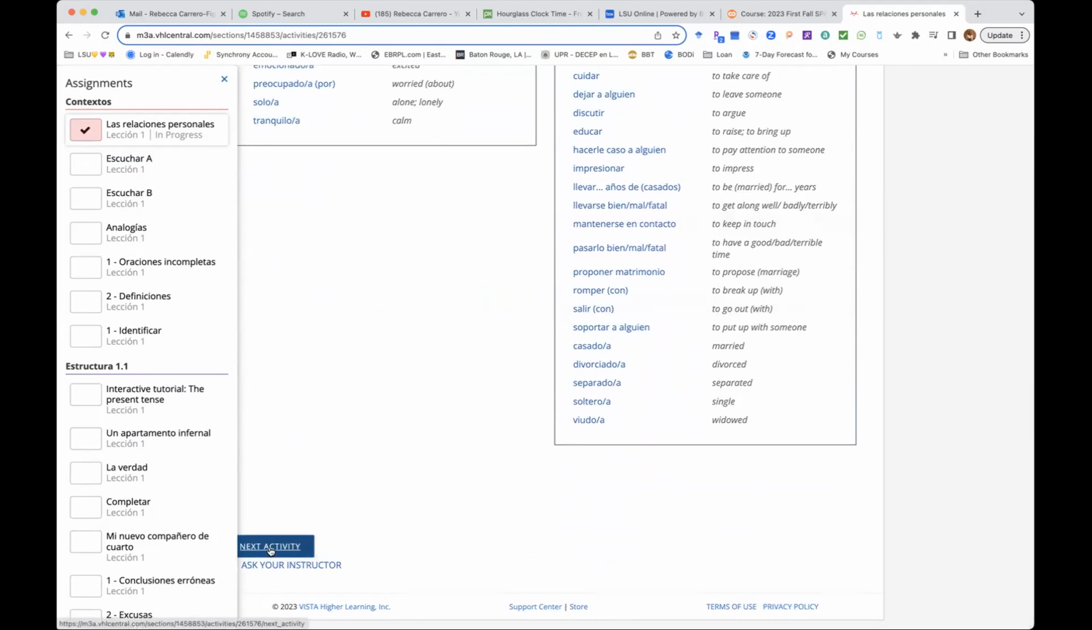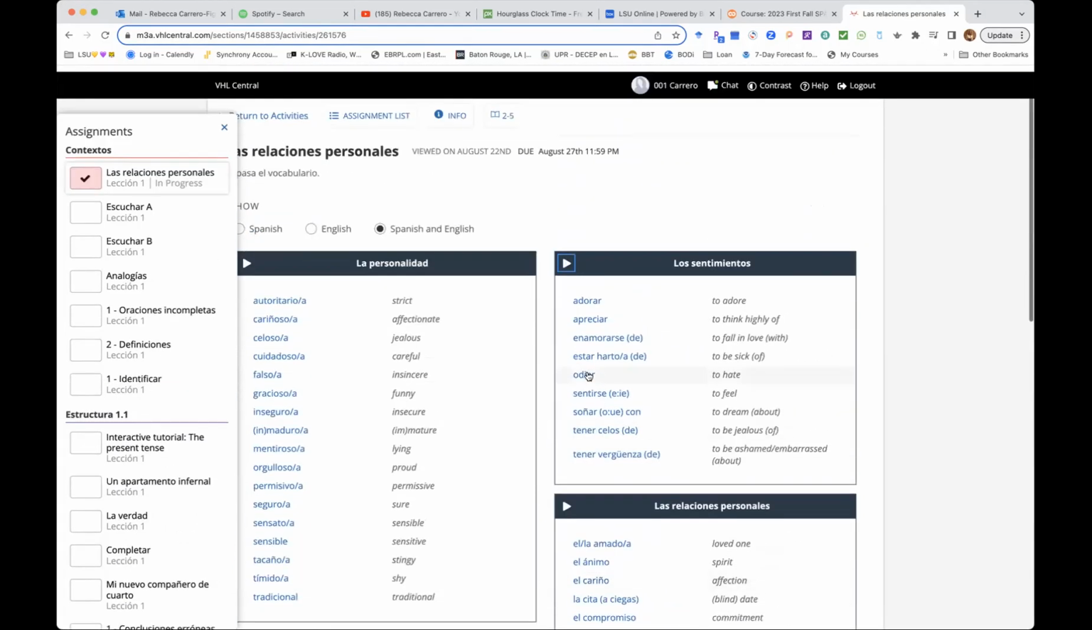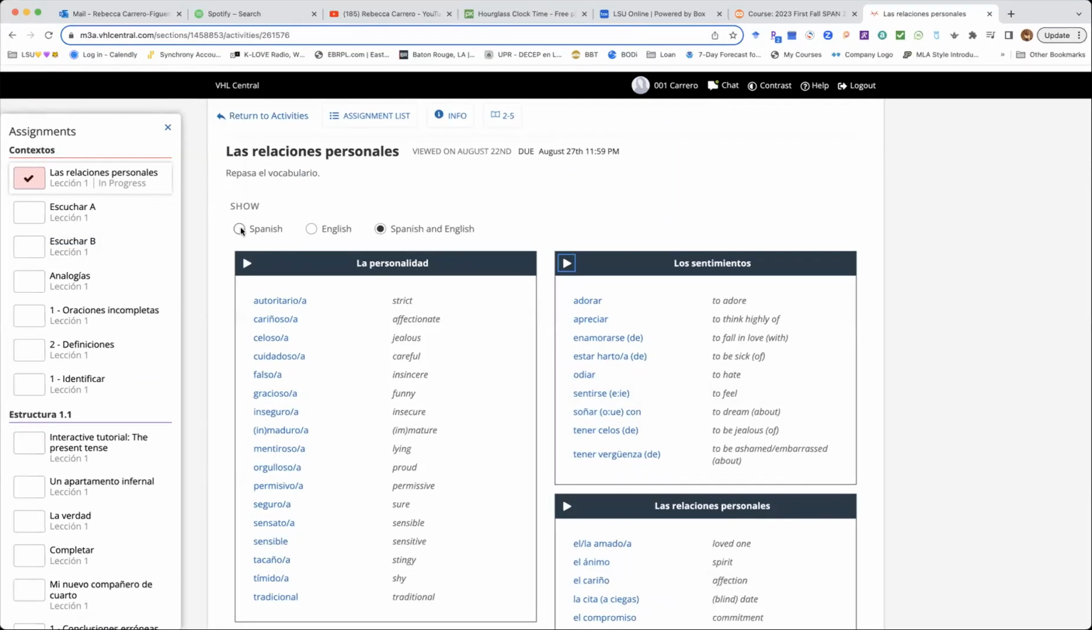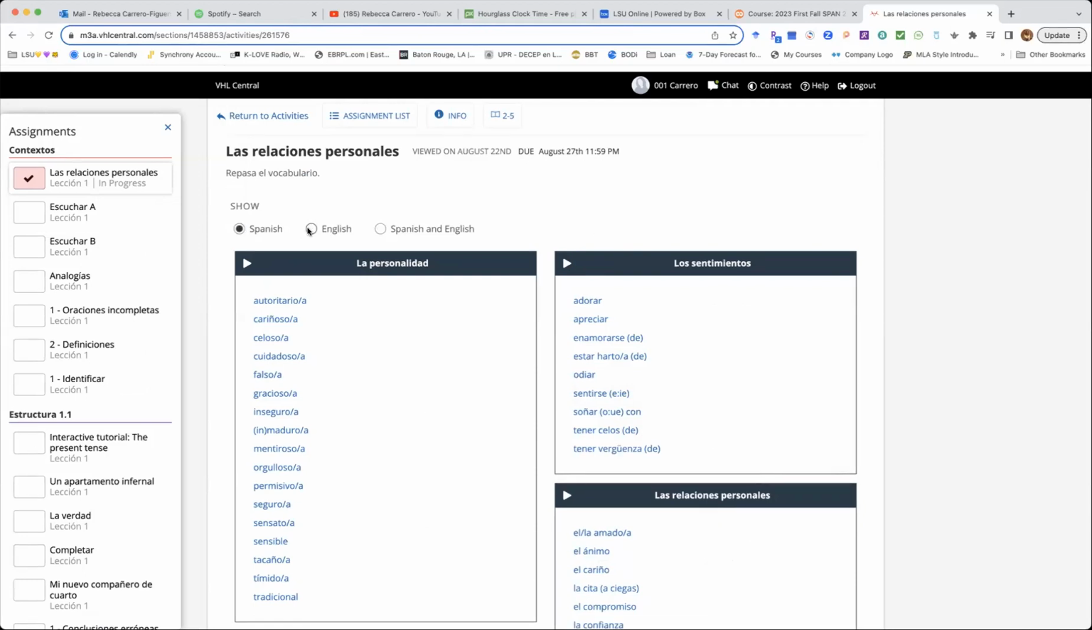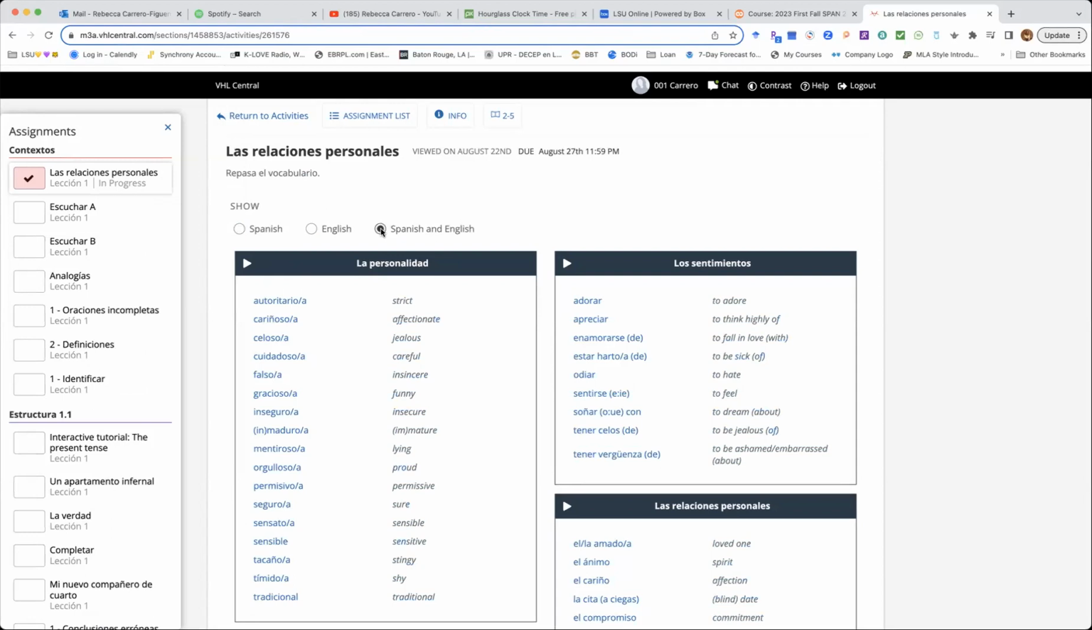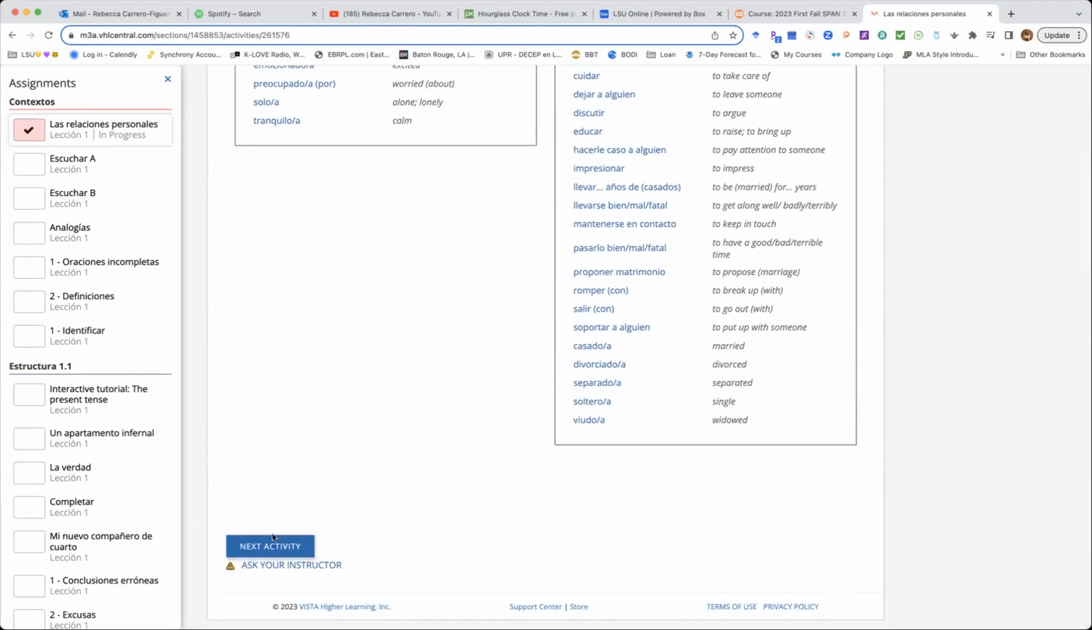So see that at the bottom you have the next activity. So if you are ready, you already have listened to the word and also see the meaning of the word in English, I mean the translation. And you can also try and test yourself, show it only in Spanish, okay? Or in English, or both languages, okay? So if I am ready, I can choose the next activity, which is escuchar a from the left menu, or from the bottom of this page, see next activity. And you also have the link to submit a question to your instructor, okay, by clicking on this link.